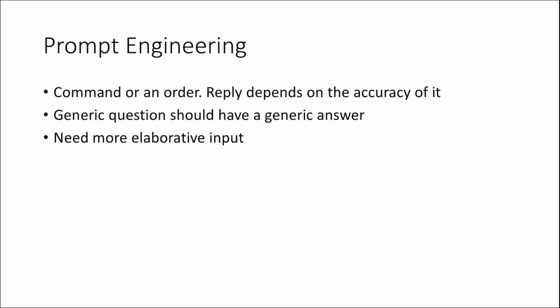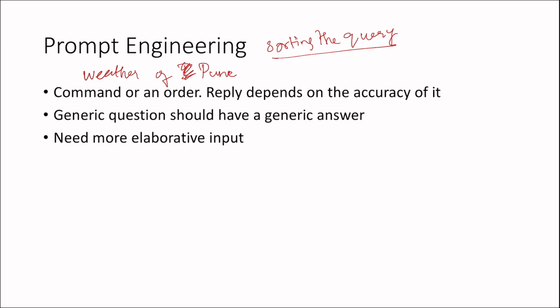So this is comparatively joining, or we can say sorting. Yes, sorting of the search, sorting the query. Okay, so the reply to a command or an order depends on its accuracy. So these prompts mean sorting. If I want to know the weather of my location, like the weather of Pune, this is kind of a command: weather of Pune.